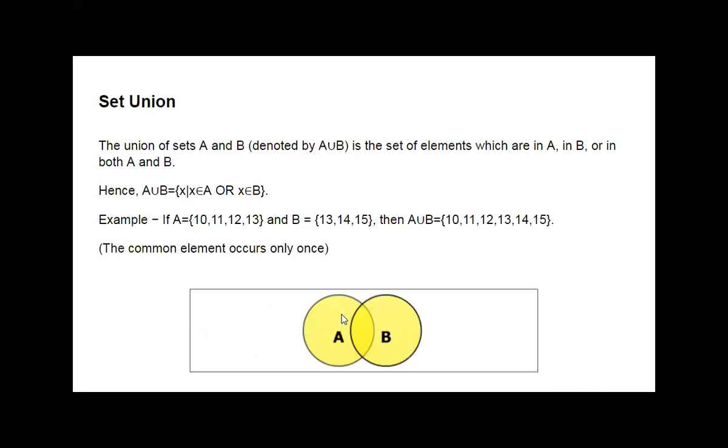Here in union, with the help of the Venn diagram, union is what? All the elements which are in set A and set B. So both the circles are here, in the yellow color we can see. So this is the Venn diagram for A union B.